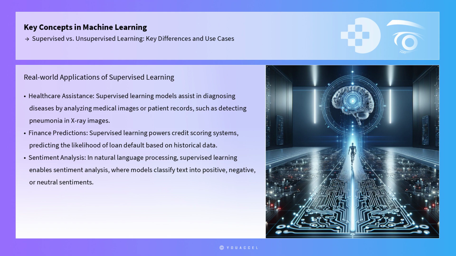making informed decisions. In finance, supervised learning powers credit scoring systems, predicting the likelihood of loan default based on historical data. Similarly, in the field of natural language processing, supervised learning enables technologies like sentiment analysis, where models classify text into positive, negative, or neutral sentiments, providing valuable insights for businesses monitoring customer feedback.